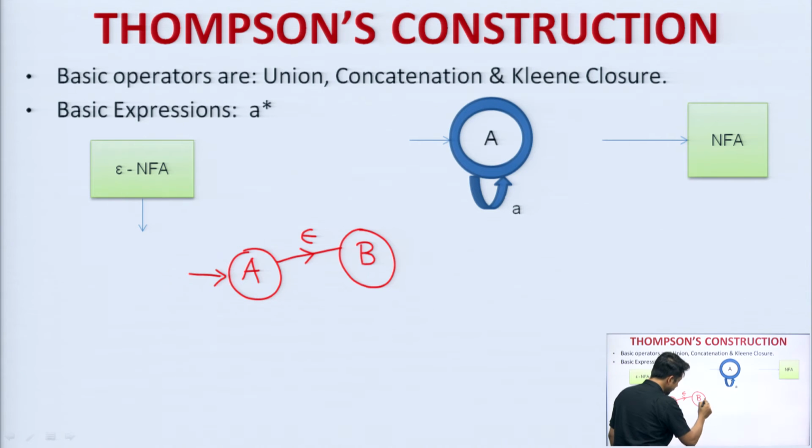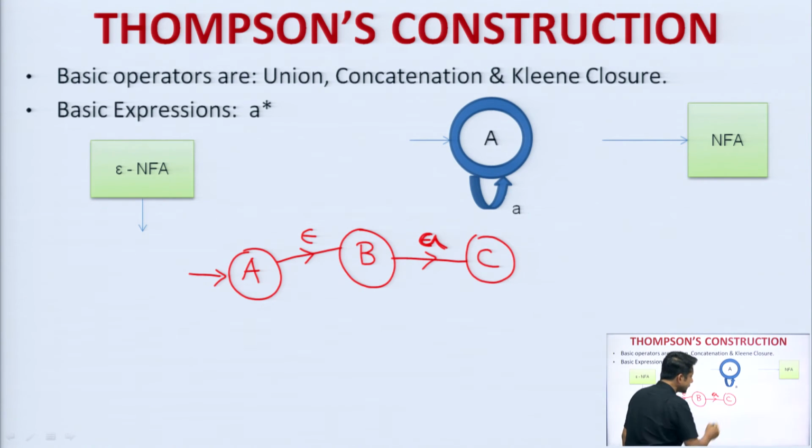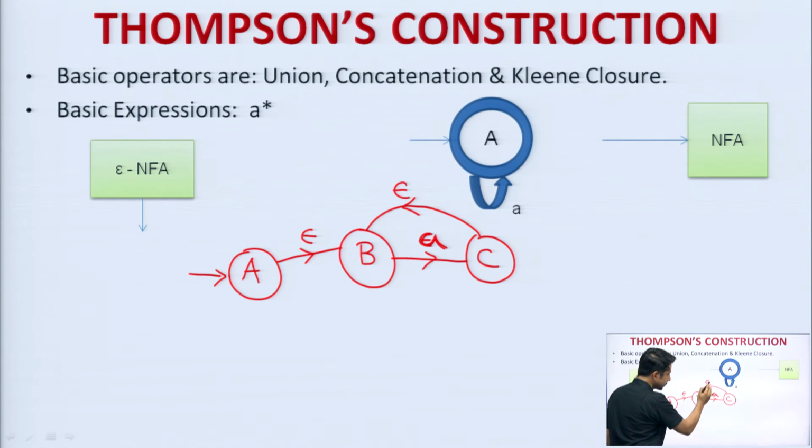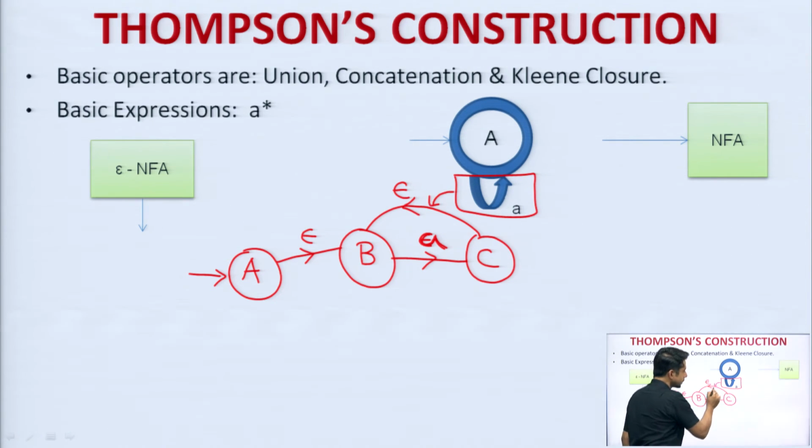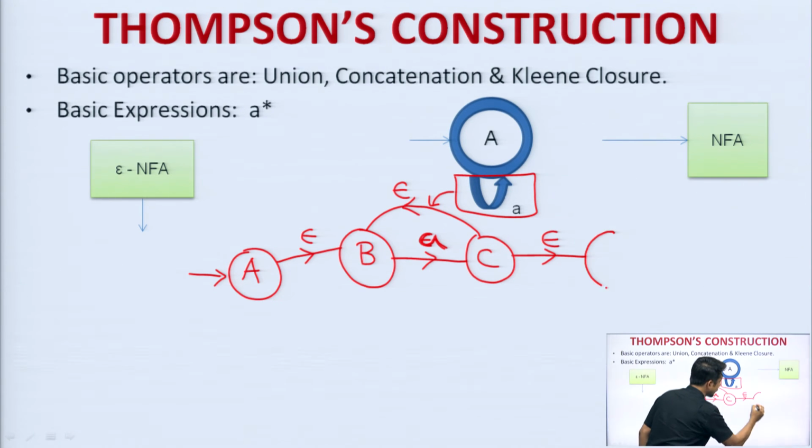Let me take a state B, and here the state A, because the input alphabet is A. I will take another state C. From the state C to B, I will take an epsilon transition. This means A, epsilon, A, epsilon, A, epsilon, some way or other it will act as a loop. So this particular thing is being replaced by this concept. Then followed by epsilon again to reach a final state, say D.